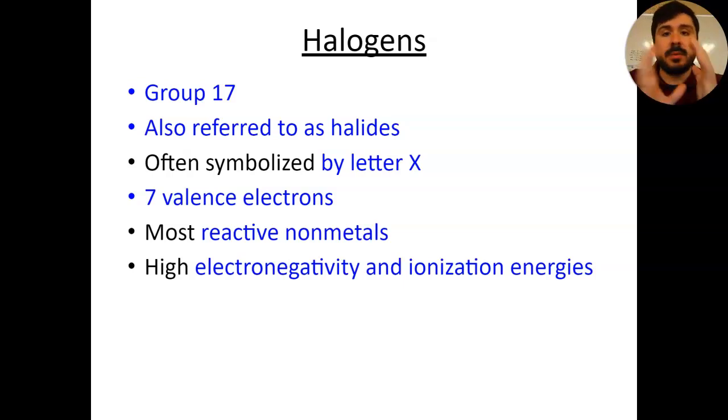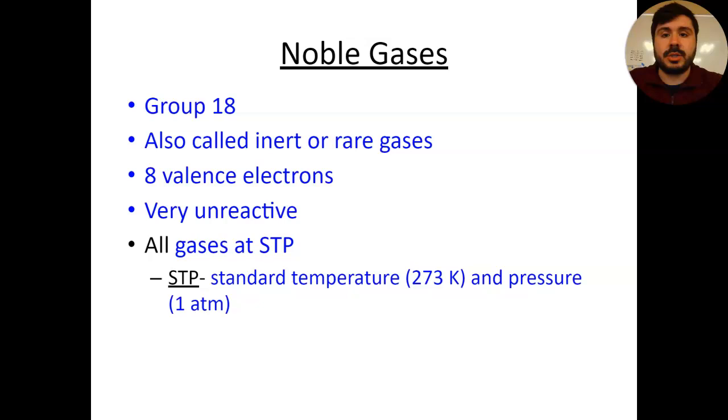So now we've been able to establish both sides of the periodic table, both sides of that staircase, right? The left-hand side has our most reactive metals on the far end in group number 1, and the far right-hand side of the staircase with group 17 has our most reactive nonmetals. Okay, so we've got both ends here. And these halogens have a very high electronegativity and very high ionization energies as well.